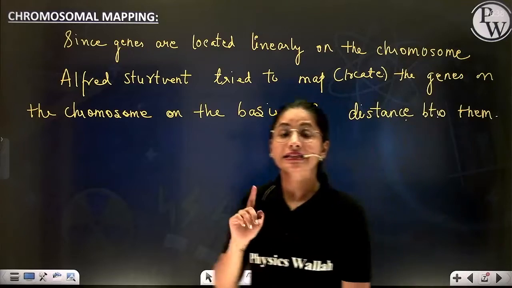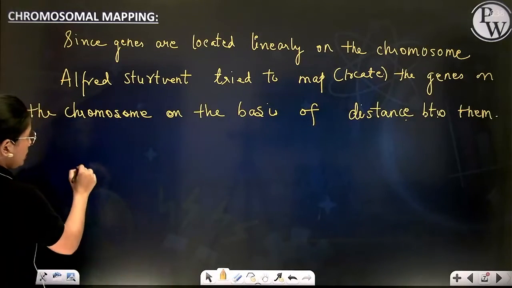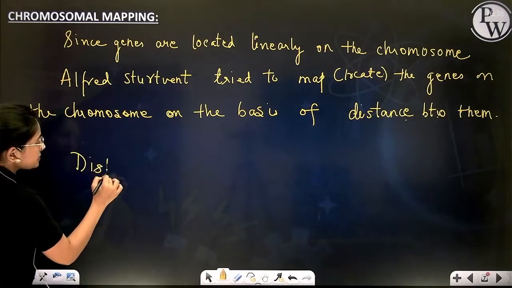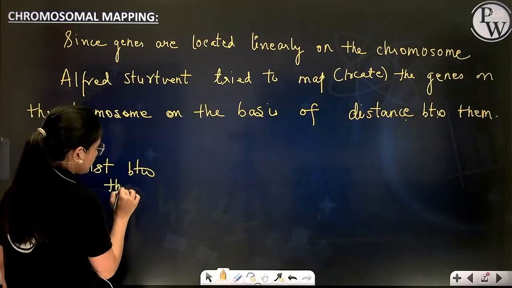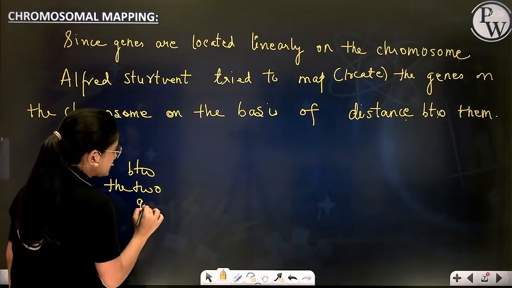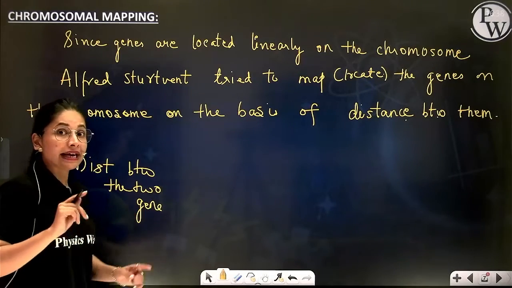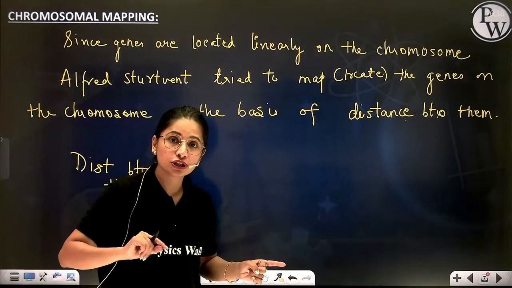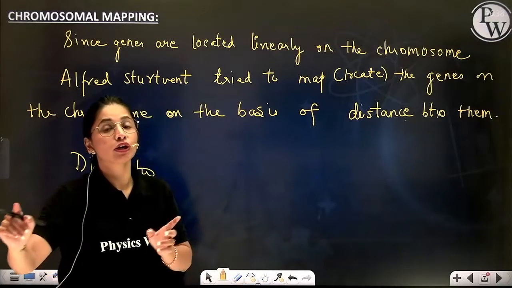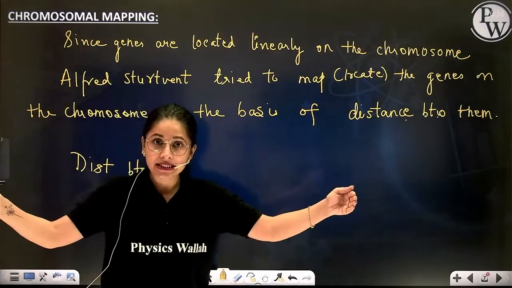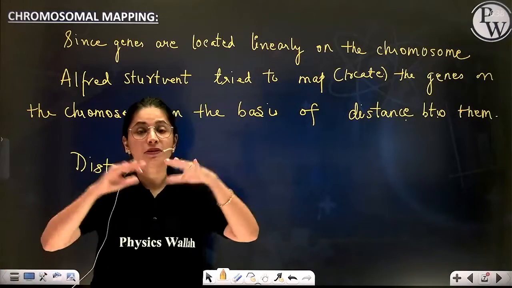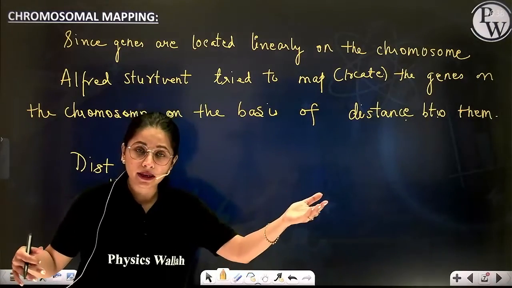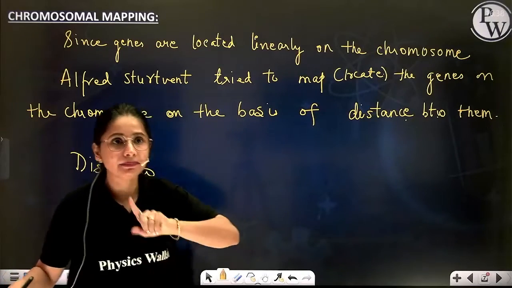It is said that the distance between the two genes is directly proportional to the percentage of recombination. That means the more the distance, the more will be recombination, and the lesser will be linkage.